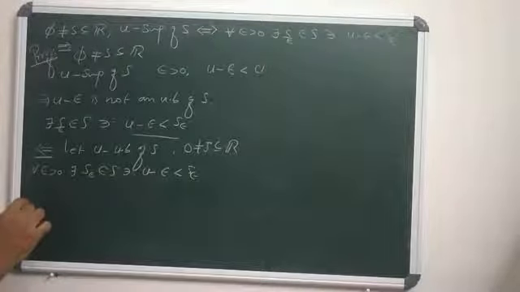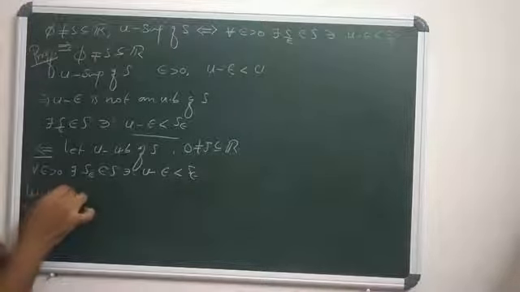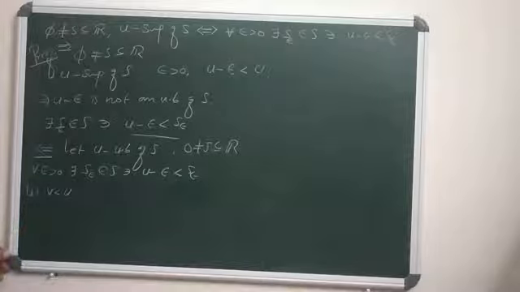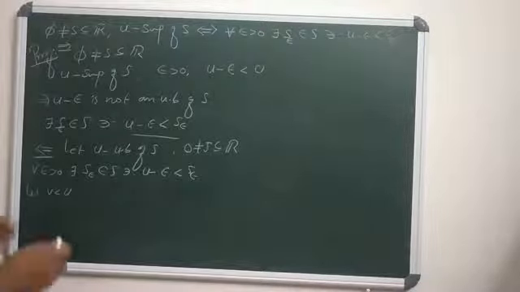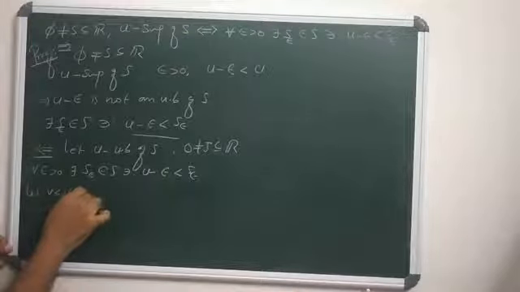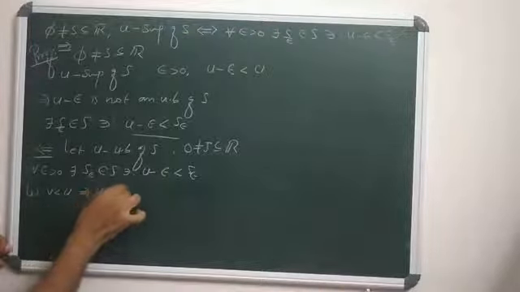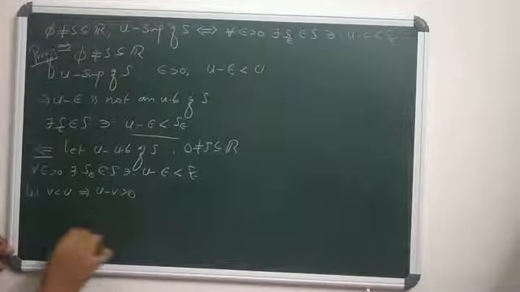So let V be less than U. Since V is less than U, U minus V should be positive, that is, U minus V is greater than 0.